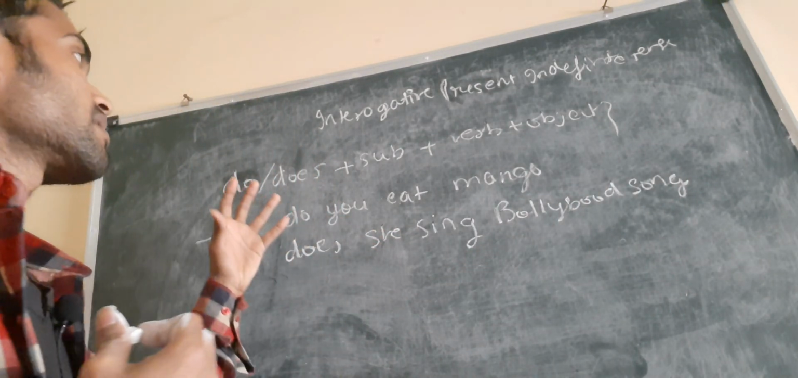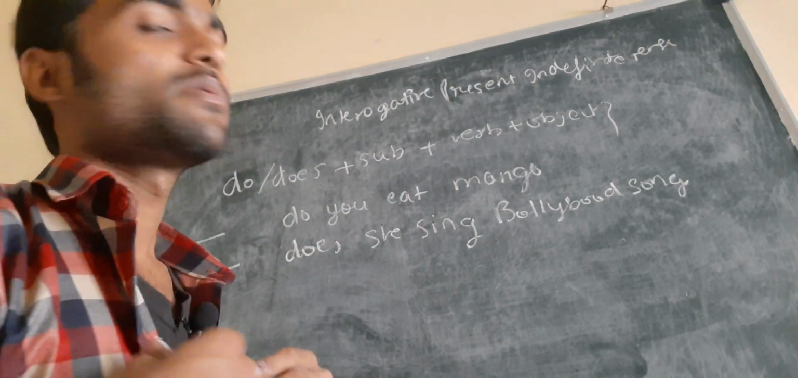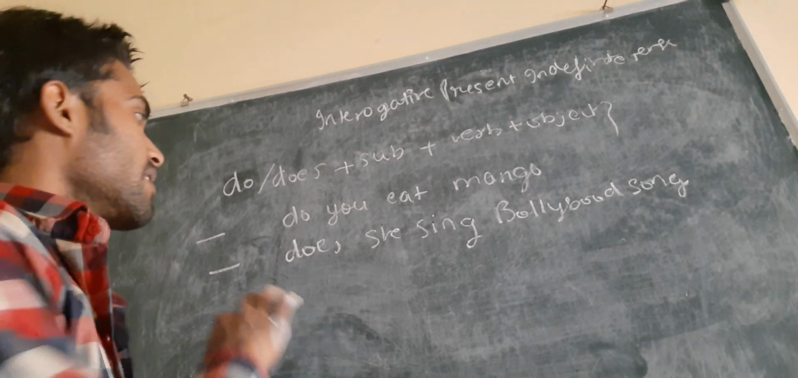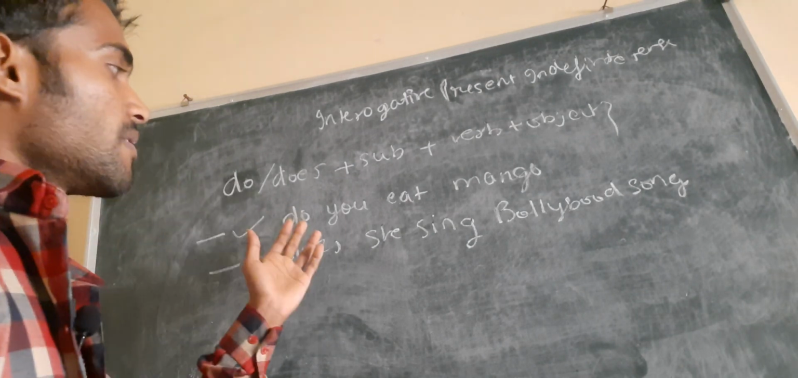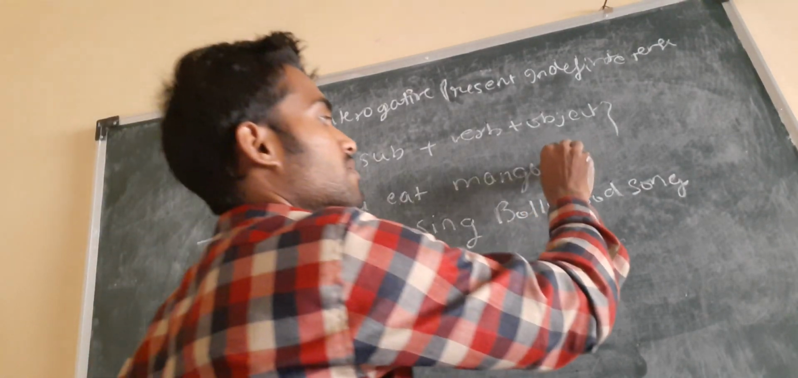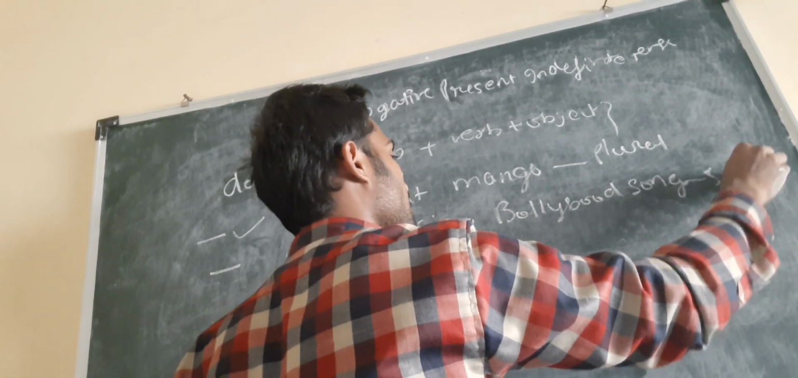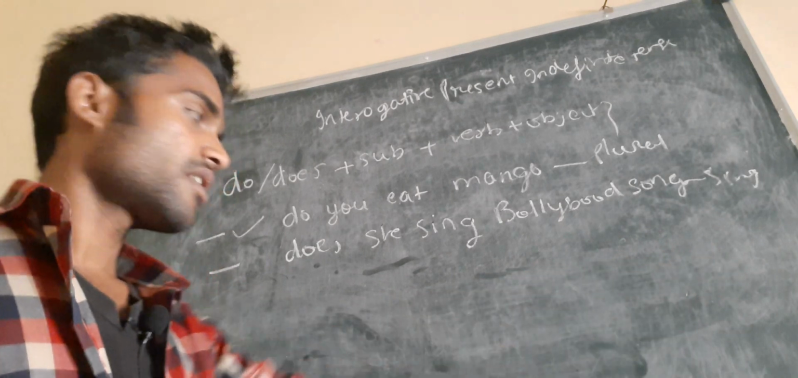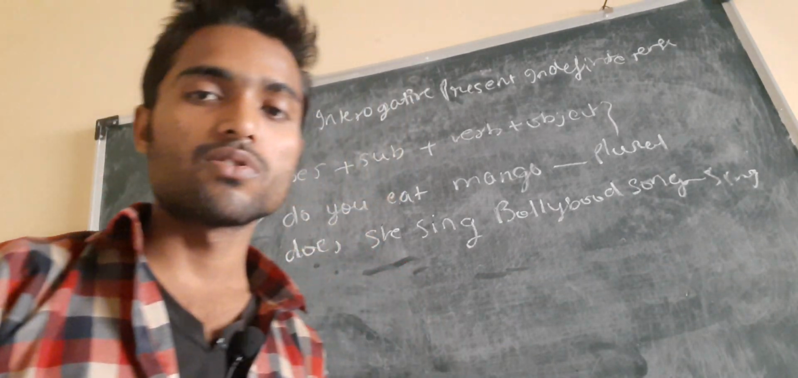Okay, so like we use do or does before the subject, and then after the subject we use a verb, and then we use an object. Okay, this was for the plural, and this was for the singular. Like does she sing Bollywood songs? And you can make another example. Now I will finish this video here because 10 minutes have